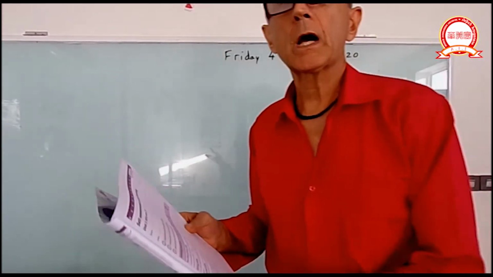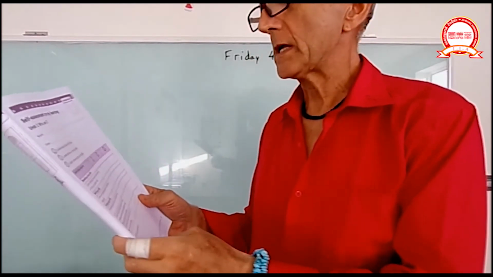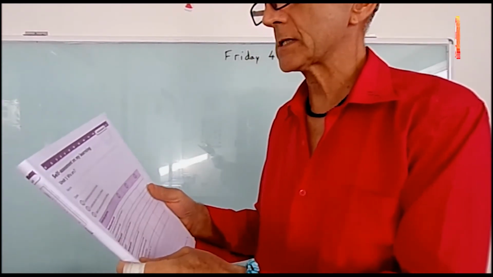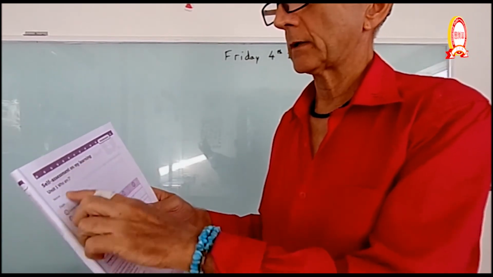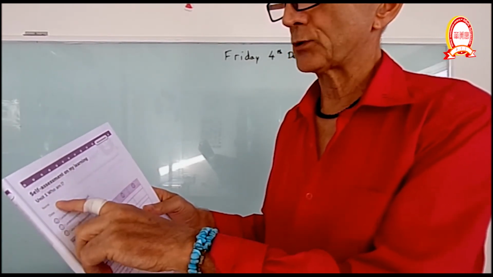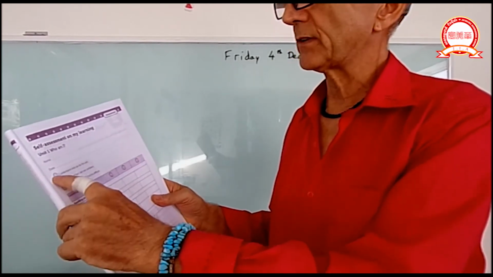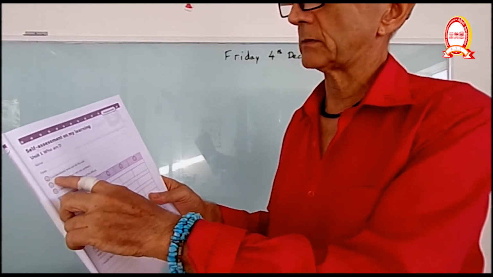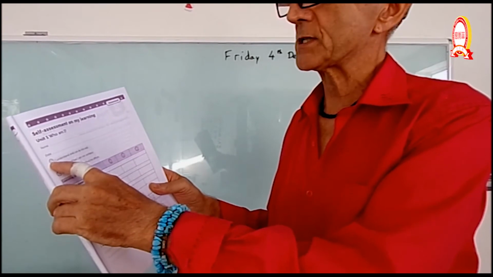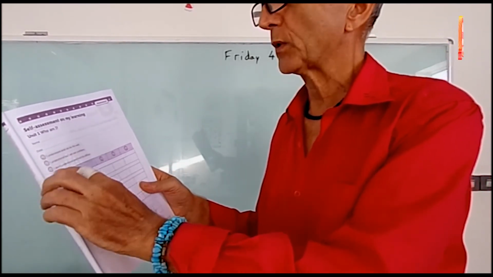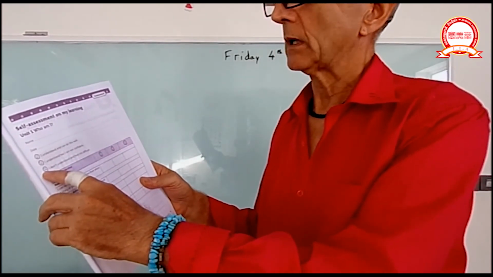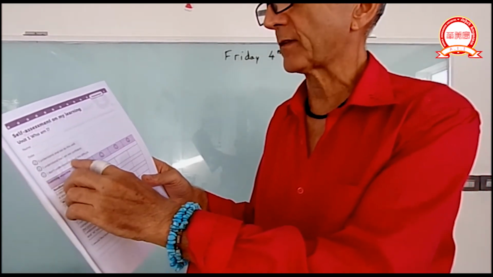Right, last page of this week's classes. Self-assessment on my learning. Who am I? Put your name and the date. Using these symbols, there's an explanation. This one says you're happy and you understand things. This one says you're okay, but you're not great. And this one says you're sad and unhappy because you don't understand and find it difficult.